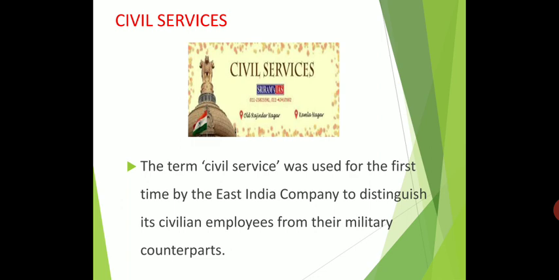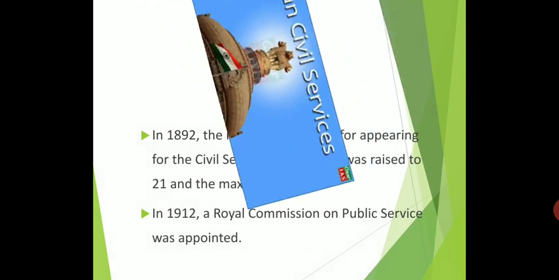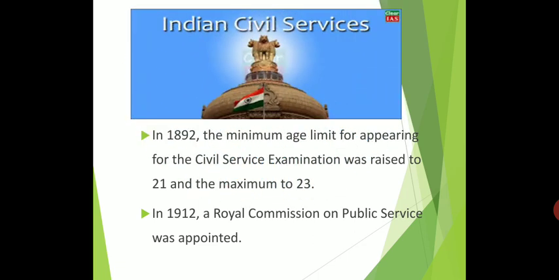Okay. Then the Indians demanded to increase the age limit and establish a center for the examination in India instead of England. So what is the lowest age for writing the exam? 19. Okay, in 1876 they changed it to 19. And if you want to write the exam, you should go to England. They were not conducting the exam in India. We had to go to England.